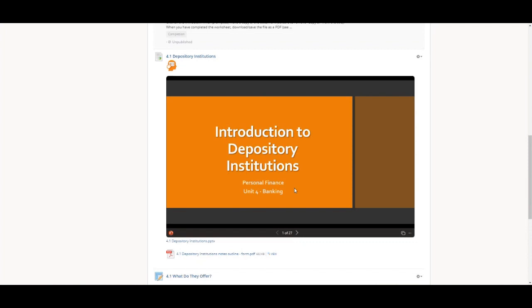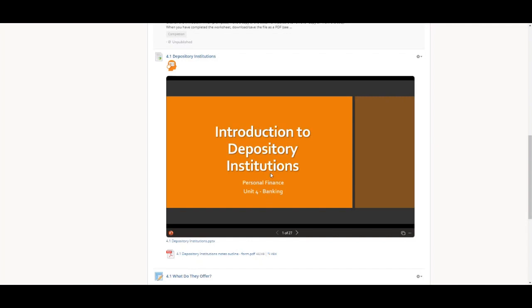So deposit just means to put money into an account. Not all financial institutions allow deposits, but there are those institutions that do, as we kind of previewed, right? Savings banks, commercial banks, credit unions, internet banks, and so on. And so this kind of walks through how each of them are similar and different, key aspects of them, gives a quick little preview of the two most common types of accounts, being checking accounts and savings accounts, but we'll talk much more about that when we get into 4.2. All right, so go through that presentation.